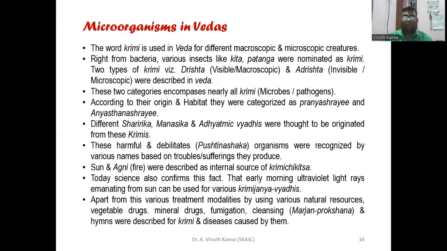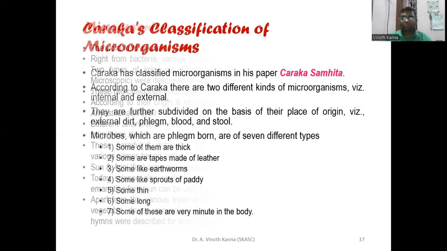Here, the sun or Agni has been considered an important factor in eliminating microorganisms in the Vedas. Early morning ultraviolet rays, when we expose our body to them, help remove microorganisms. Beyond that, natural resources like vegetable drugs, mineral oils, fumigation and cleansing processes were used by human beings to eliminate or kill the deadliest krimis.